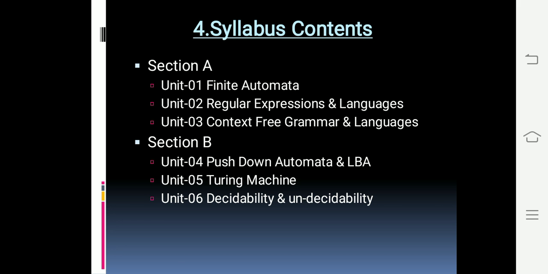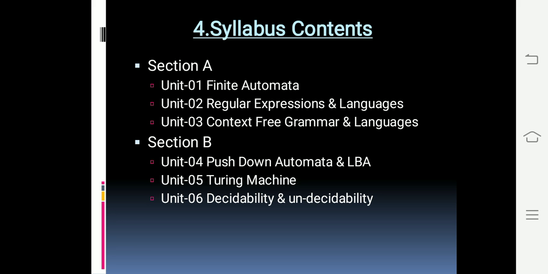Then the syllabus content. In section A, you have 3 units. First is finite automata. In this unit, you are going to study what is the automata machine, that is, what is automata. Then how this automata is represented by using a diagram, that is the structural representation of the automata.